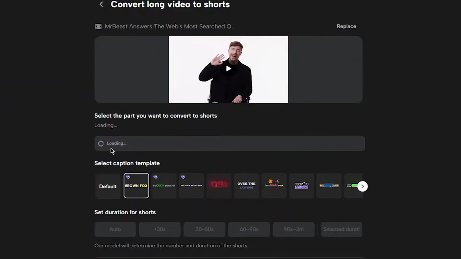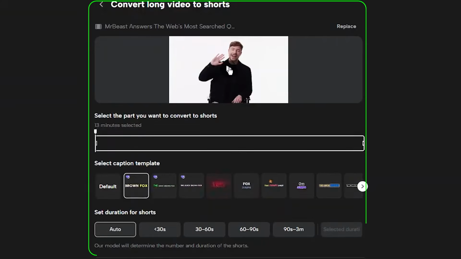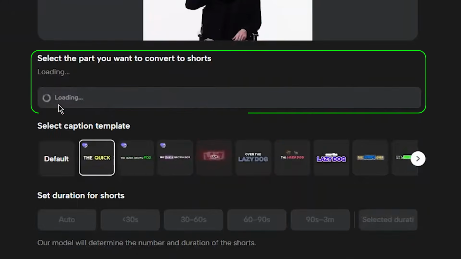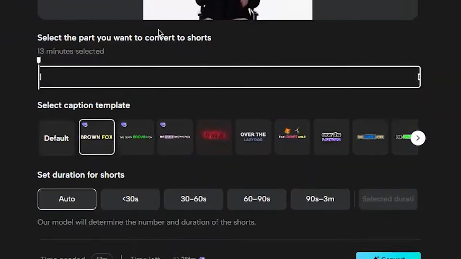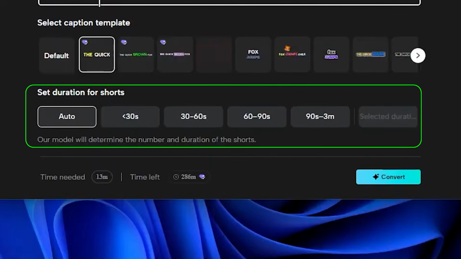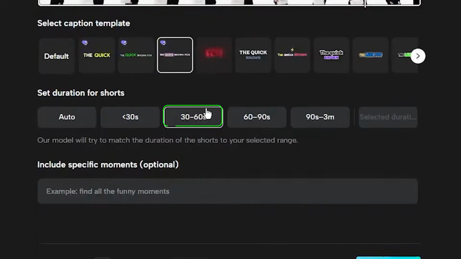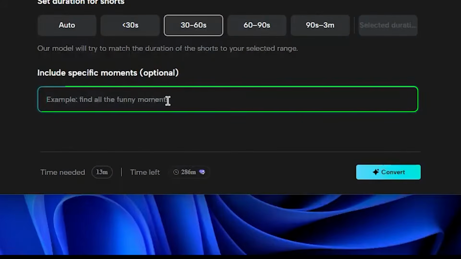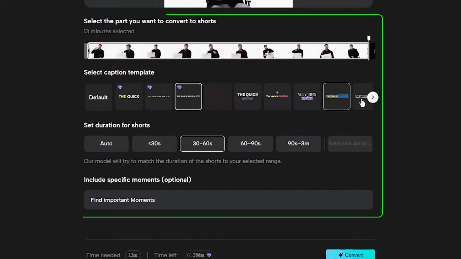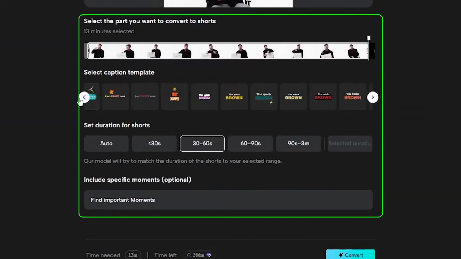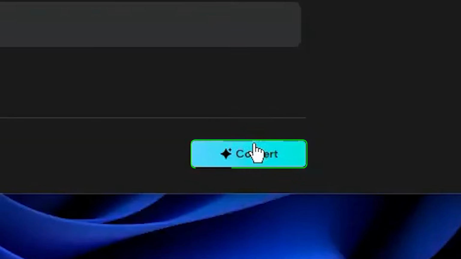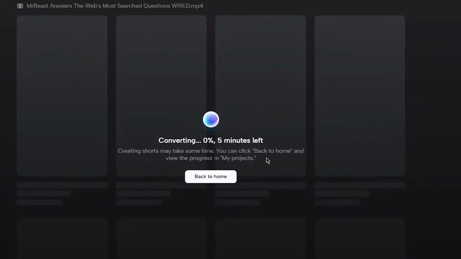After uploading the video, you'll see several options on the screen. You can select a specific part of the video, choose different caption styles, and even decide how long you want each short to be. For this test, select a caption template and set the duration between 30 and 60 seconds. At the bottom, there's also a prompt box where you can guide the AI. You can type something like, "Find important moments," so CapCut focuses on the highlights instead of random clips. Now, click Convert and give it a few minutes to process everything.